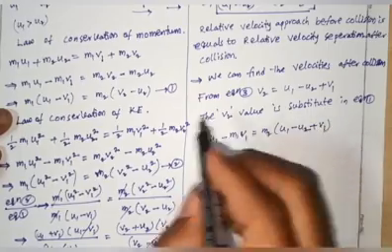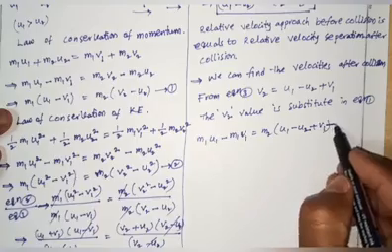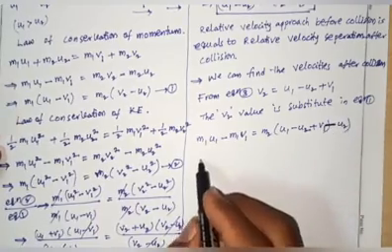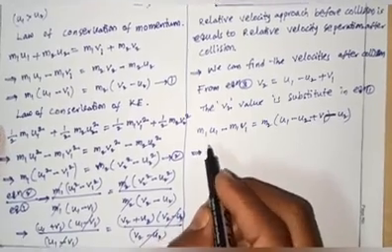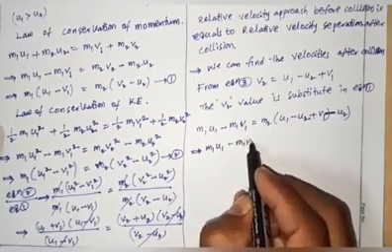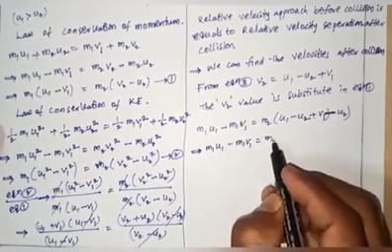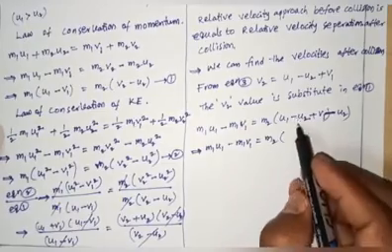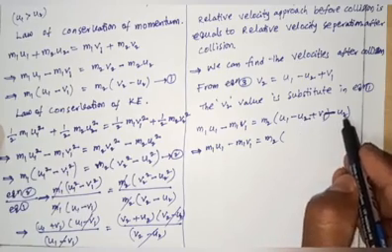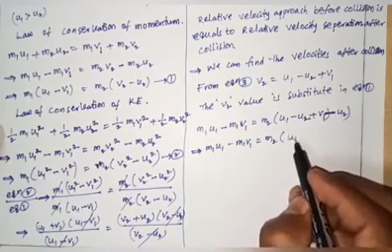That implies m1 u1 minus m1 v1 equals m2 times (u1 minus u2 plus v1 minus u2).